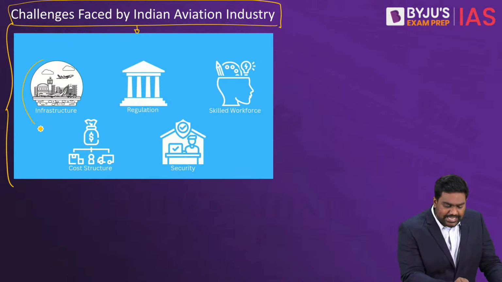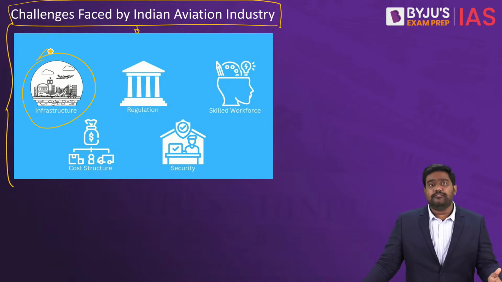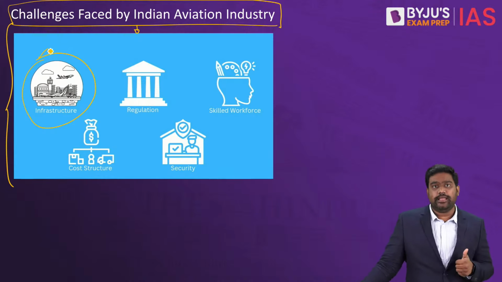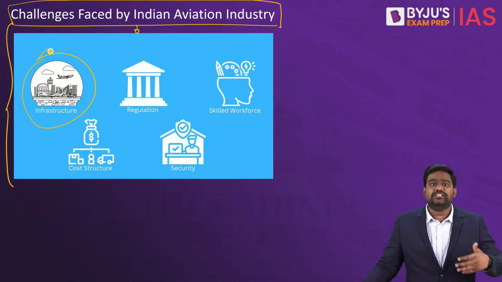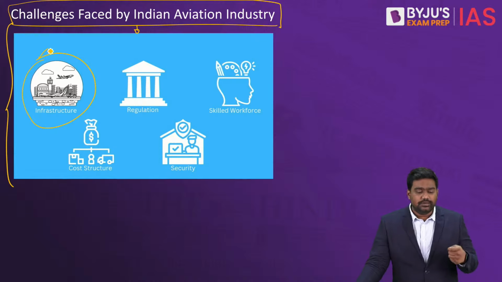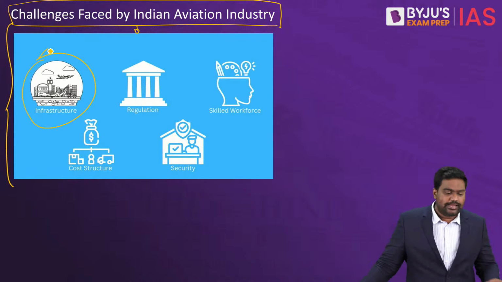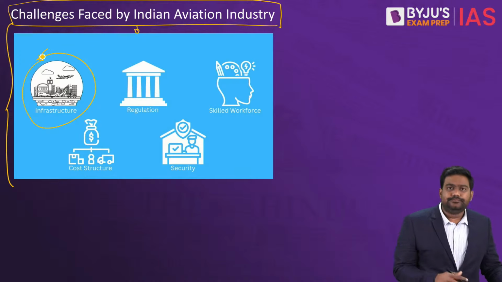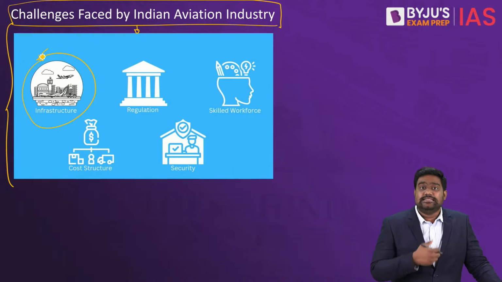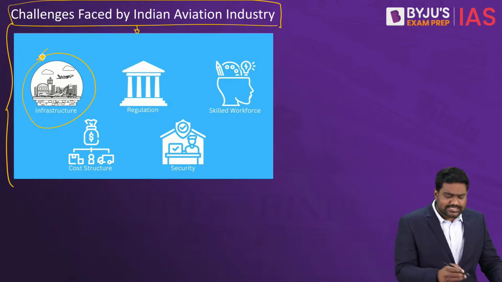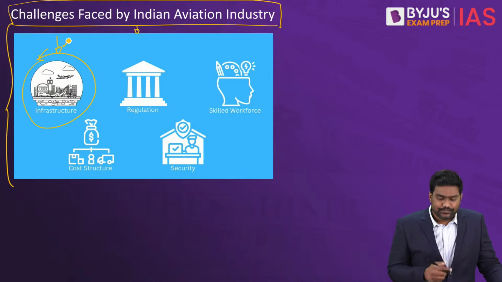The first one is infrastructural issues. Our airports lack the right infrastructure to support exponential growth in air traffic. The metro cities are good enough, but the smaller cities, the smaller airports, right, they struggle with having basic infrastructure. There are frequent delays in flight durations. There are issues in logistics and handling of the ground teams, in servicing, in maintenance, right? There are several challenges arising out of poor infrastructure and inadequate infrastructure.